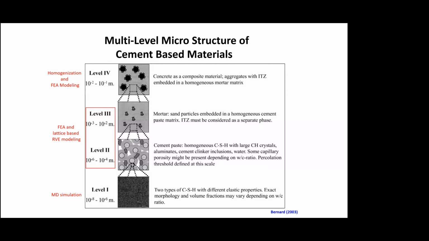So various phenomena such as diffusion and percolation can be modeled or studied at this level. And then below that, where you are looking at pure CSH, you have two different types of CSH gels. And there are several others, for example geopolymers and other things have various other gel type formations or polymer formations.